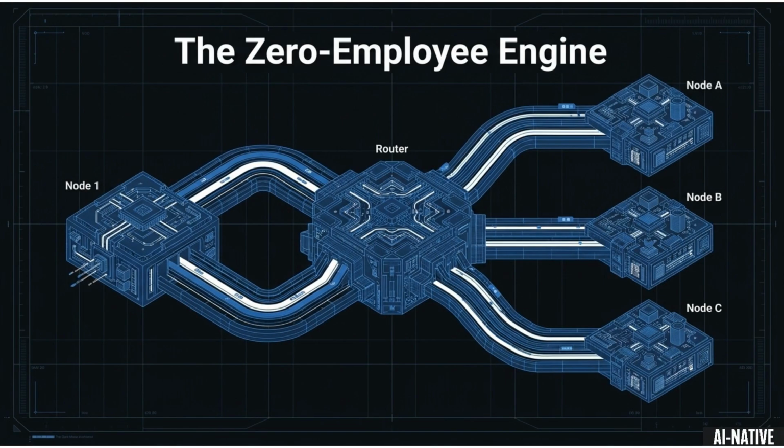This is the zero-employee engine architecture, showing Node 1 connected to the router, which in turn connects to execution nodes A, B, and C, streamlining operations autonomously.